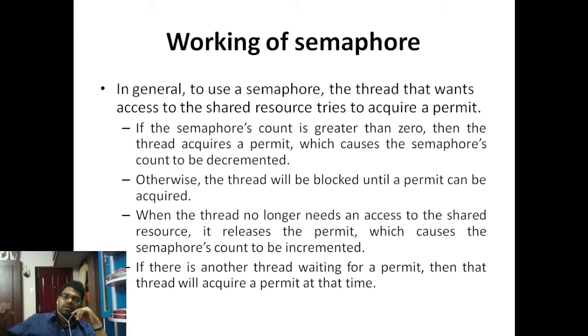If the semaphore's count is greater than 0, it gives permission and the count gets decremented by 1. If the semaphore becomes 0, no new threads will get allocated.